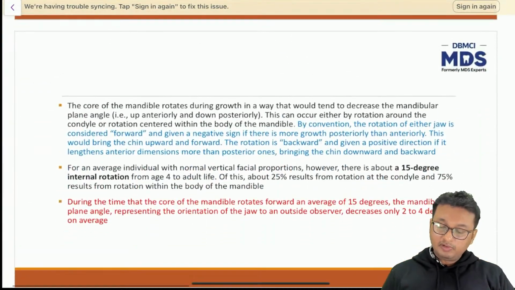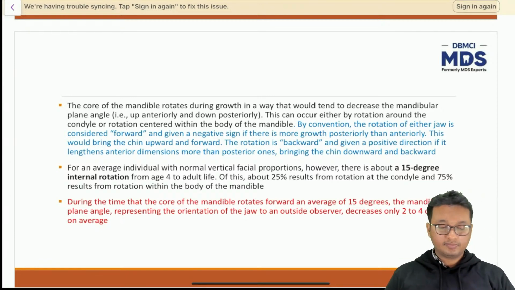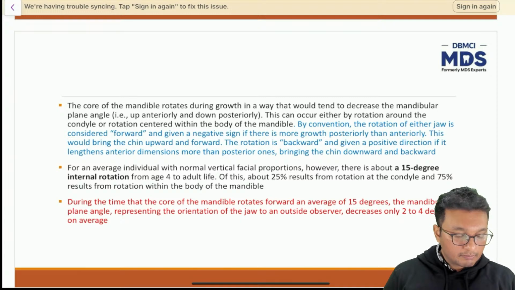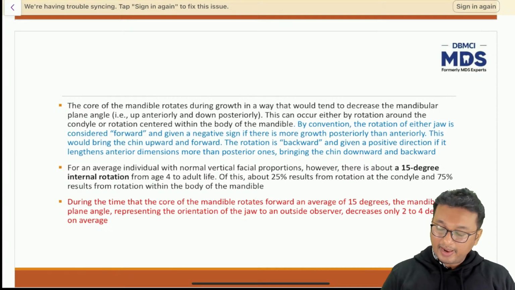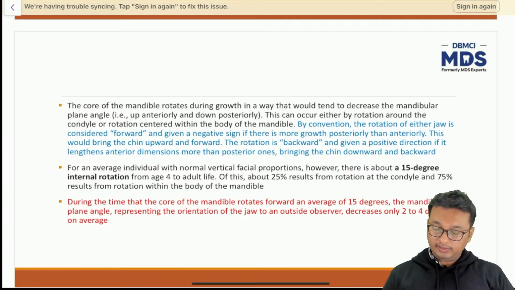The core of the mandible rotates during growth in a way that would tend to decrease the mandibular plane angle. I am explaining that. The core of the mandible rotates during growth in a way that would tend to decrease the mandibular plane angle, that is up anteriorly and down posteriorly. This can occur by rotation around the condyle or rotation centered within the body of the mandible.